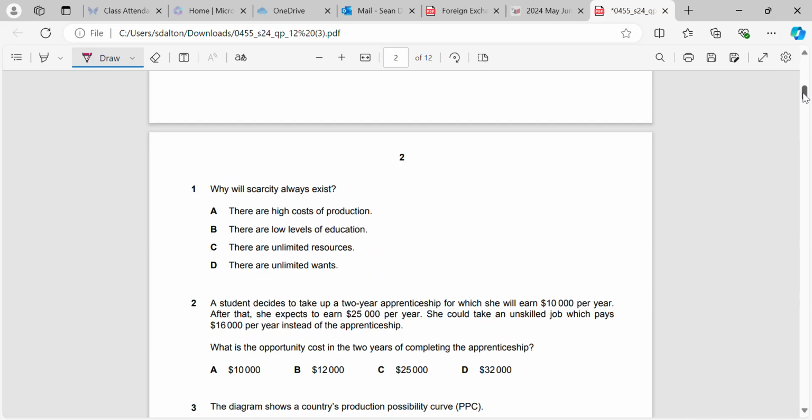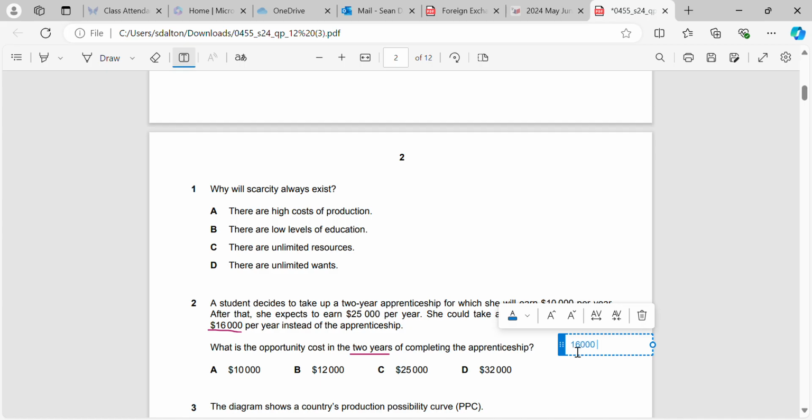Okay, a student decides to take up a 2-year apprenticeship in which she will earn 10k per year. After that, she expects to earn 25k per year. She could take an unskilled job which pays 16,000 per year instead of the apprenticeship. What is the opportunity cost in 2 years? So don't forget that you see 2 years here of completing the apprenticeship. Okay, opportunity cost is what she's giving up. So in this case, what is she giving up? Well, she's giving up 16,000 per year, right?